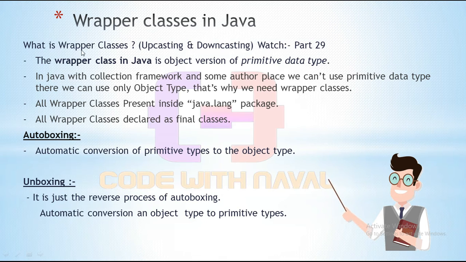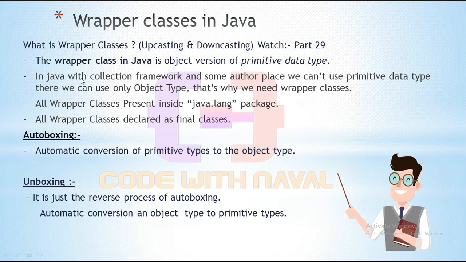So what are wrapper classes? The wrapper classes in Java are the object version of primitive data types. We already know we have 8 primitive data types, and for those 8 primitive data types we have 8 wrapper classes, which are the object versions of those primitive data types. In Java, with the collection framework and some other places, we can't use a primitive data type. There we can use only object types. That's why we need wrapper classes.